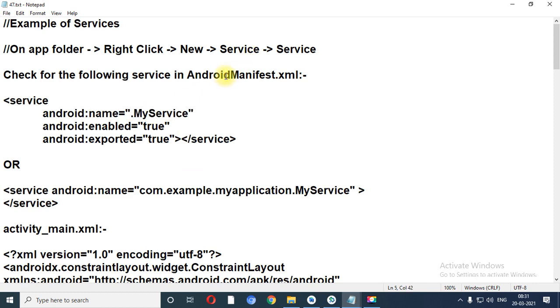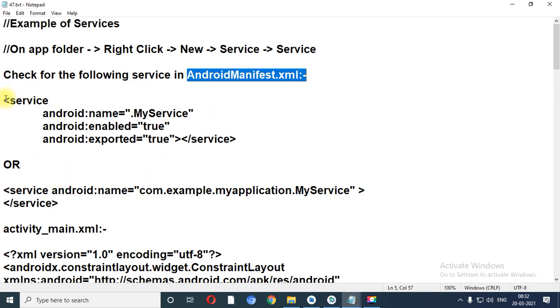Manifest file is a collection of different kinds of intents or activities, or it is a collection of permissions. You can also register your service under the manifest file, and if your service or permission or intent is not registered under the manifest file, at that time you are not able to use that particular facility.